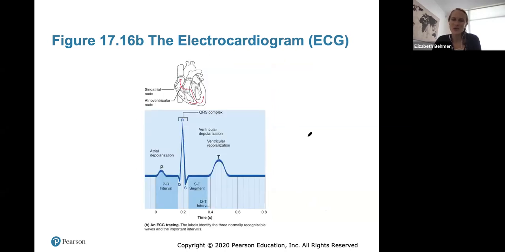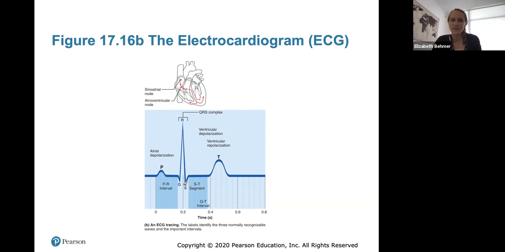So here's the electrocardiogram tracing, and the labels identify the three normally recognizable waves and the important intervals. Again, you should know what the P wave stands for, what the QRS wave stands for, and then the T wave. So knowing what each wave stands for and what happens at each wave.